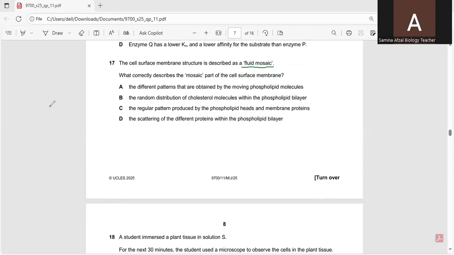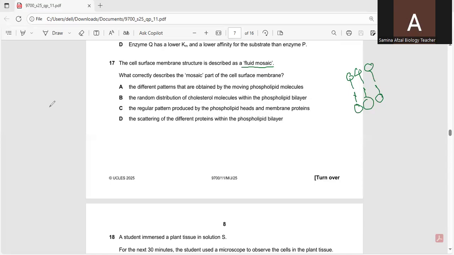So the fluid mosaic model describes the structure of the cell membrane, and the fluid part refers to the phospholipid bilayer. You know that a phospholipid bilayer is formed in the case of the cell membrane, and the molecules are constantly moving, allowing the membrane to be flexible.